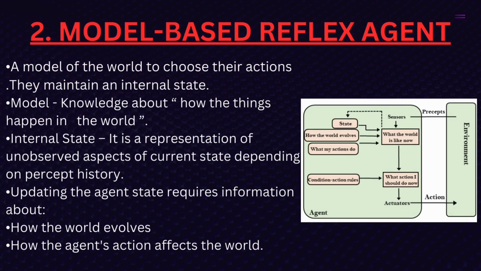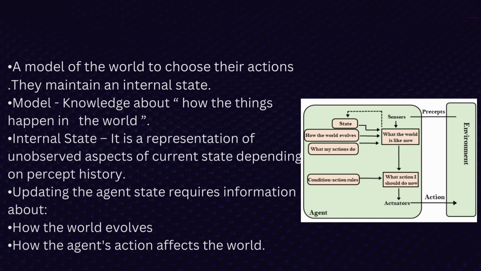Model based reflex agent: it uses a model of the world to choose its actions. They maintain an internal state. Model: knowledge about how things happen in the world. Internal state: a representation of unobserved aspects of the current state depending on percept history. Updating the agent state requires information about how the world evolves and how the agent's actions affect the world.